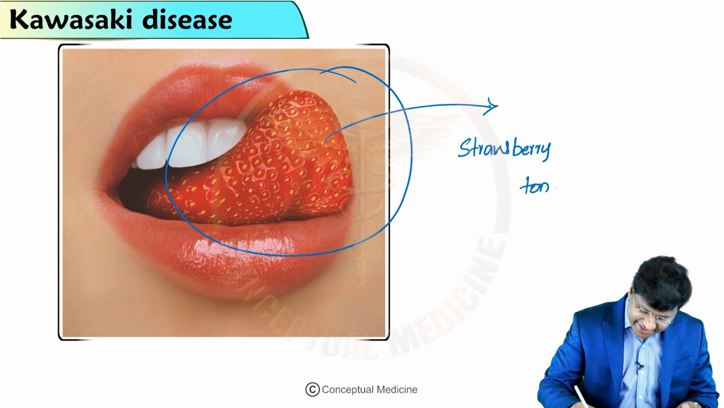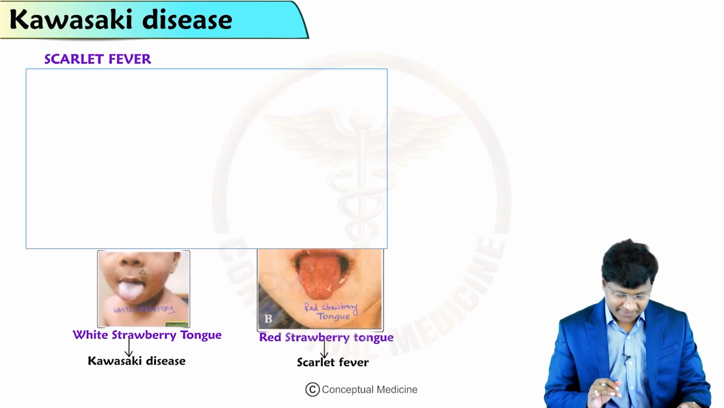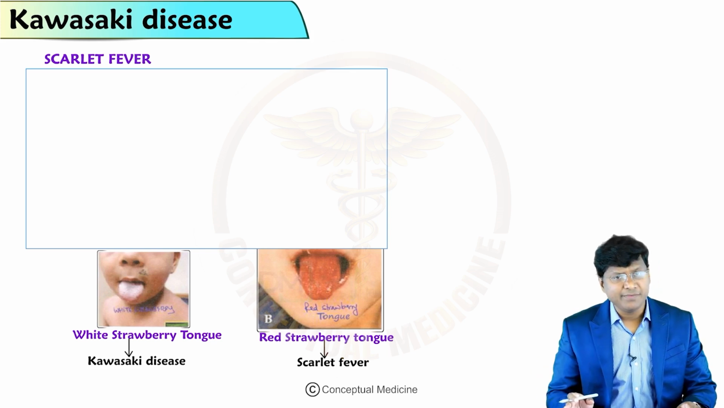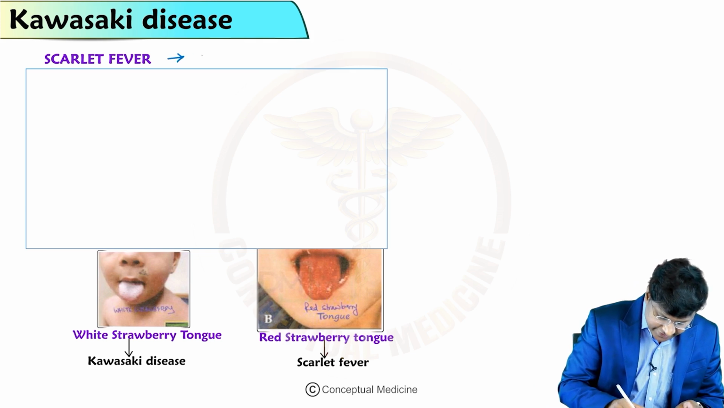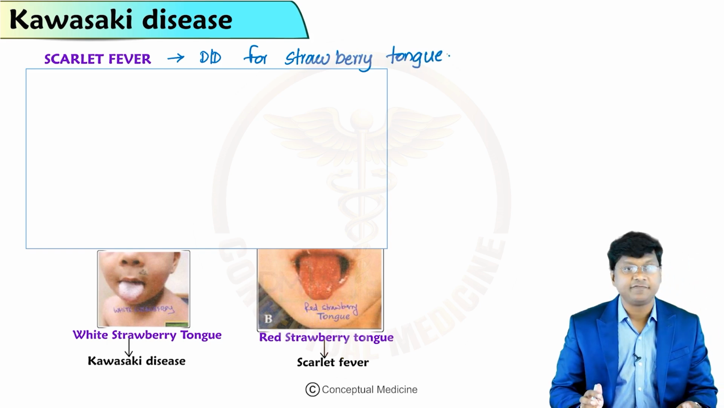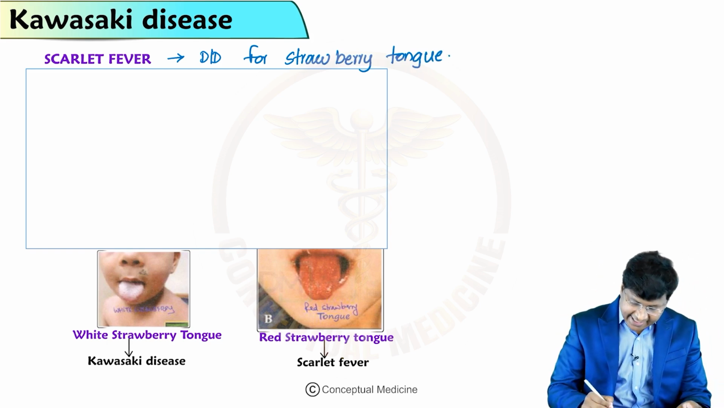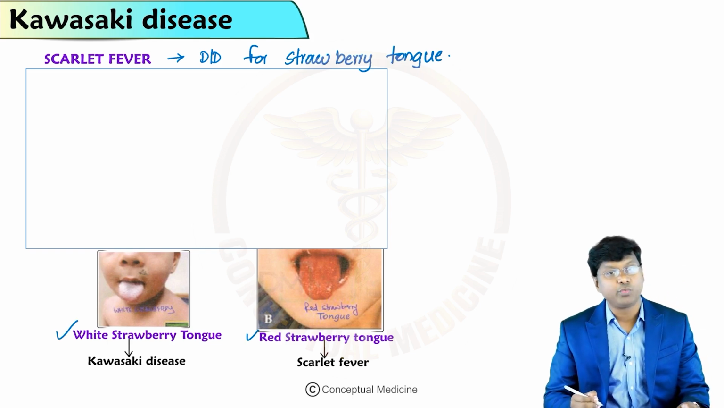This is actually an animated image, but it is just to impress upon you how the strawberry tongue appears. Now, there is one very important differential diagnosis for the strawberry tongue: scarlet fever. In scarlet fever, you have a red strawberry tongue, and in Kawasaki, you have a white strawberry tongue.